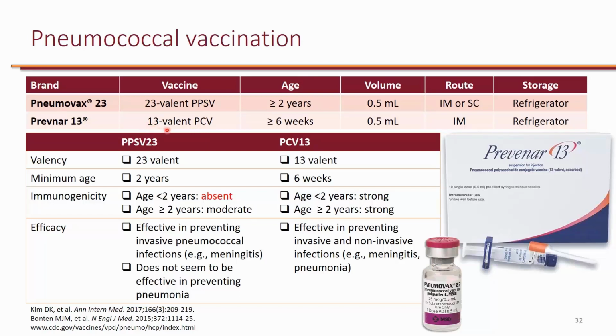But we get a strong immunogenic response from PCV, even in children younger than 2 years. So that's why it's actually very effective, and it's indicated for anybody 6 weeks or older.